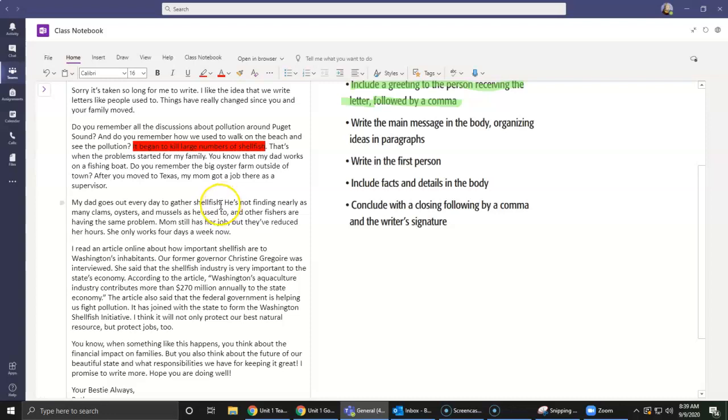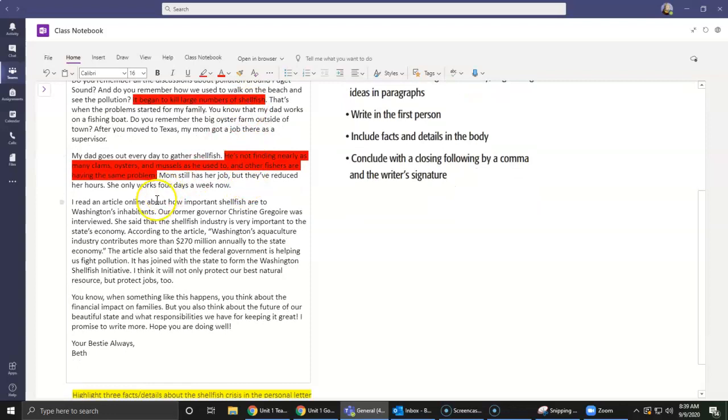Mom still has her job, but they reduced her hours. She only works 4 days a week now. So here's another one. We're talking about how fishermen are having that same problem of there's not much stuff for them to catch, those shellfish. I read an article online about how important shellfish are to Washington's inhabitants.